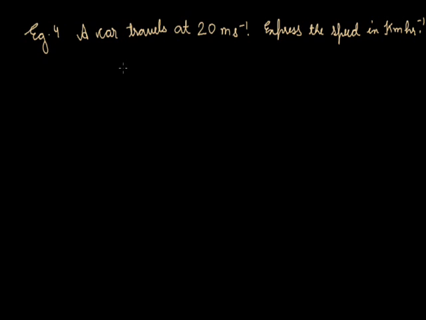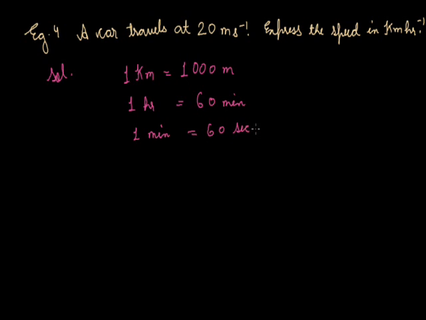We know that in 1 kilometer there are 1000 meter, and in 1 hour there are 60 minutes, and 1 minute is having 60 seconds. So 1 hour will be having 60 into 60 seconds, that will be equal to 3600 seconds.